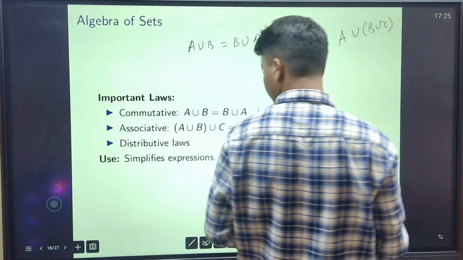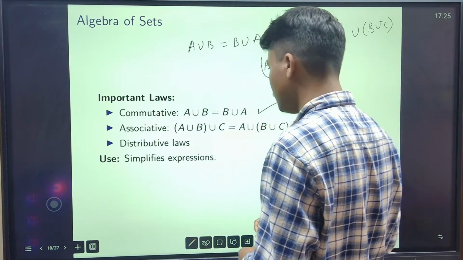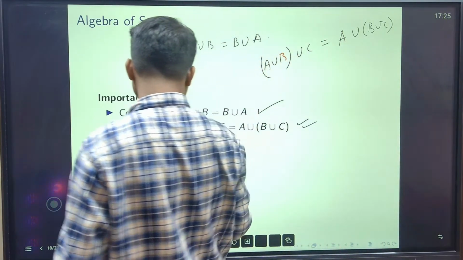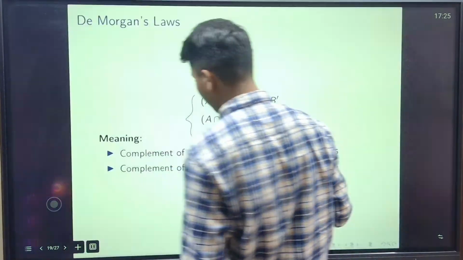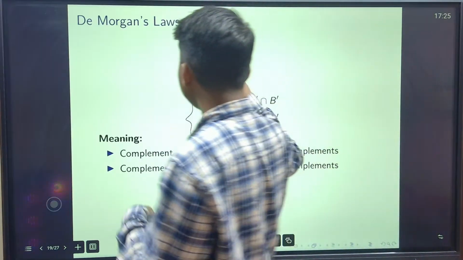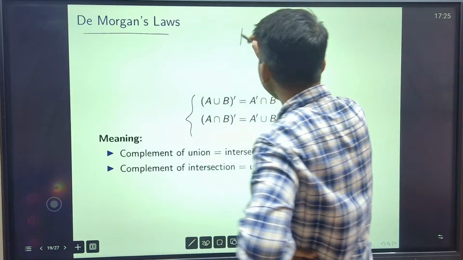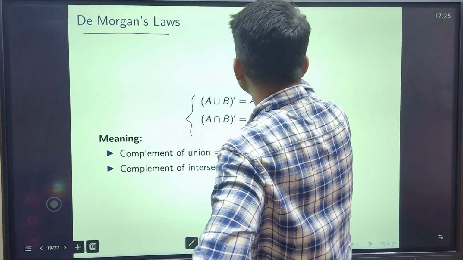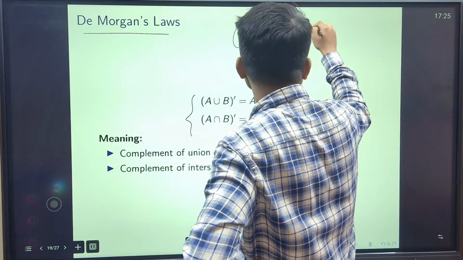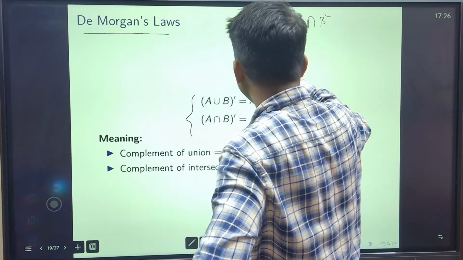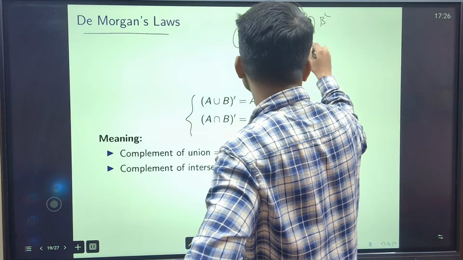So this is called associative, this is an important law. Okay, distributive will come back. So this is De Morgan's law. De Morgan is a famous mathematician. So De Morgan's law says that if you take A union B, this complement is equal to A complement intersection B complement, and A intersection B, their complement equal to A complement union B complement.